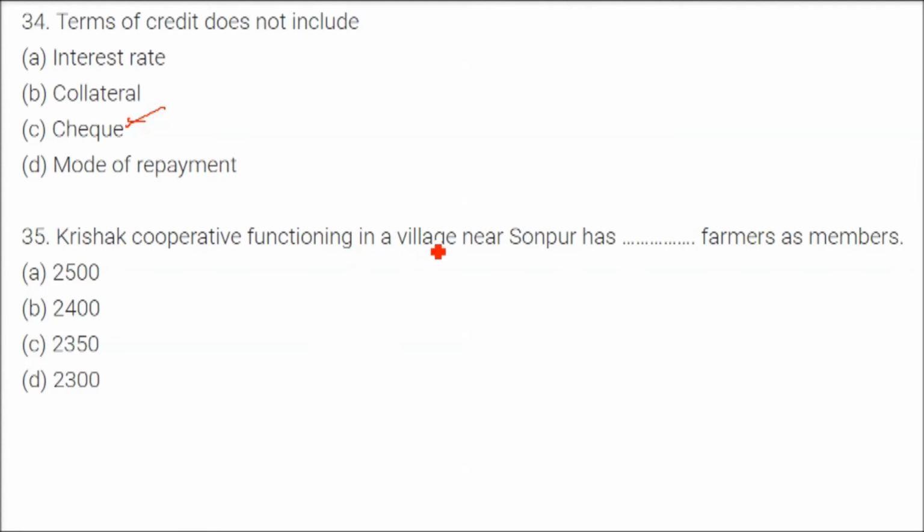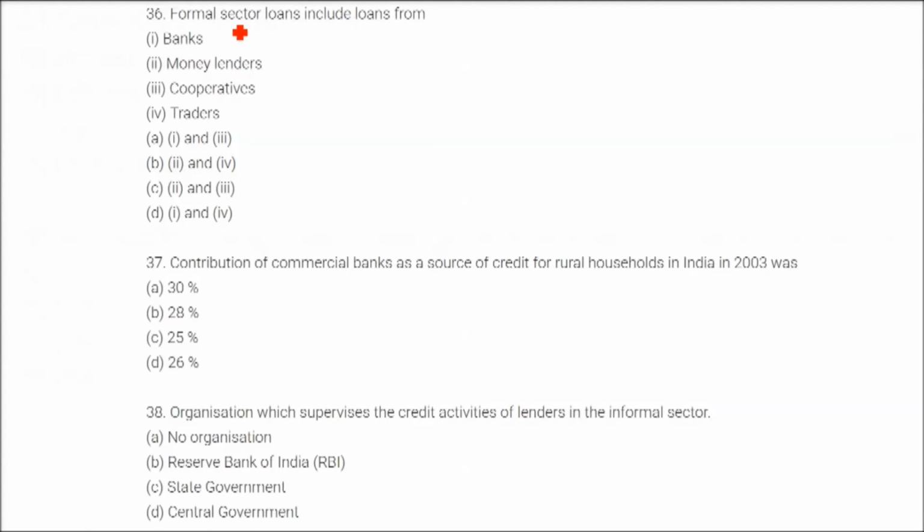Krishak cooperative functioning in a village near Sonpur has dash farmers as members. So how many is given in the textbook? The answer is 2,300. Formal sector's loans include loans from. Formal sector means banks and cooperatives. So the answer here will be A, banks and cooperatives. Contribution of commercial banks as a source of credit for rural households in India in 2003 was 25%.